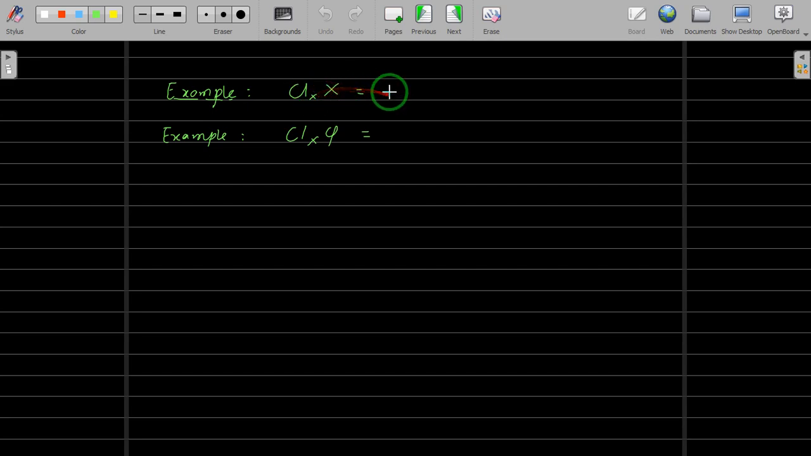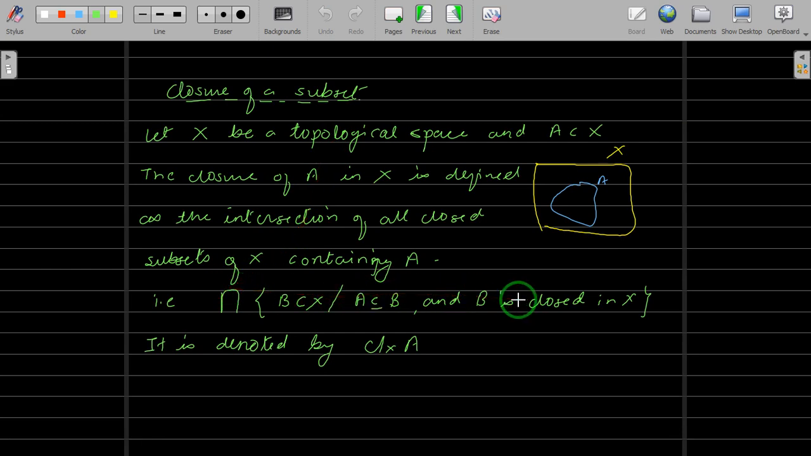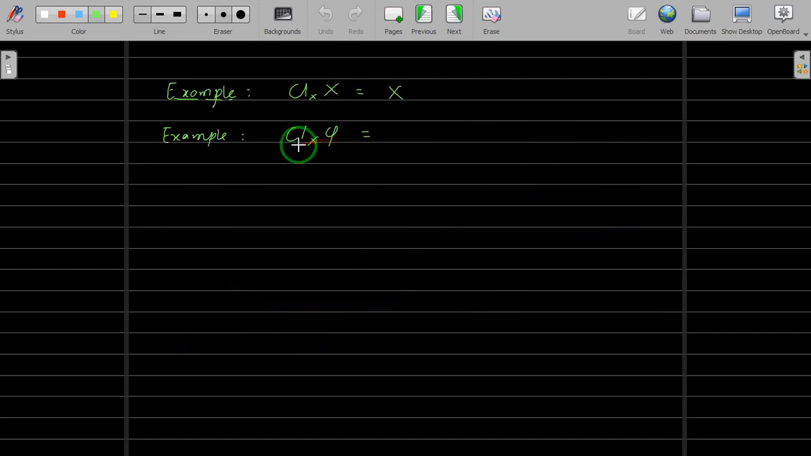So this will be X. And again, for the empty set, you are taking the intersection of all those subsets which are closed in X and which contain the empty set. You know that the empty set contains the empty set, and the empty set is closed. That means the empty set is also in the given collection. When you take the intersection of all those collections, since the empty set is there, the intersection will be empty, and hence the closure of the empty set in the space will be the empty set.